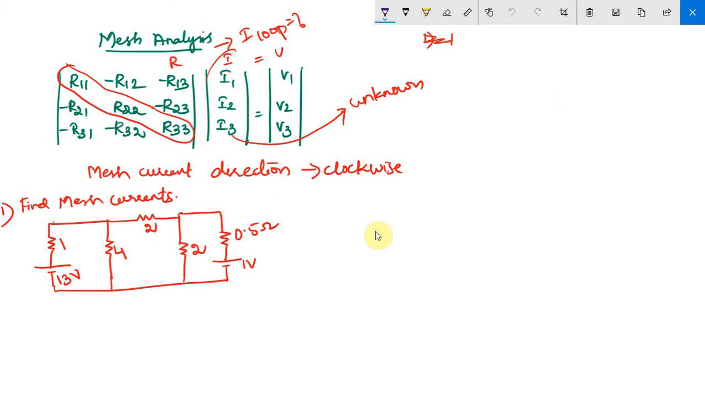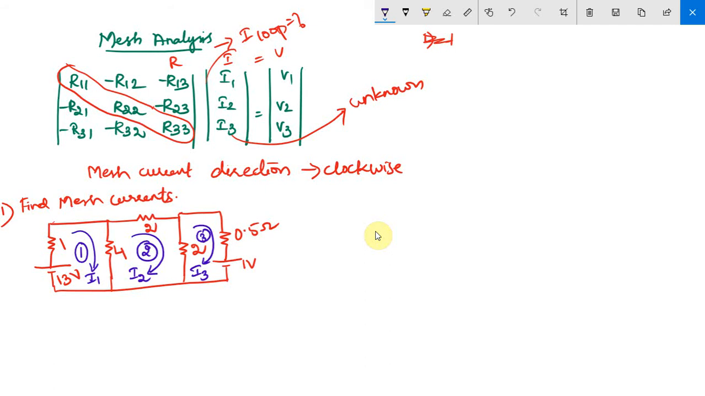So here let me consider this first mesh. This closed loop is going to be your first mesh. Let me consider the current of that mesh in the clockwise direction and let it be I1, right? And then this closed loop is your second mesh. I am assuming its current in the clockwise direction and it is going to be I2, right? And the third one is going to be your third loop, third mesh, and the current is going to be I3 in the clockwise direction. So at first you have to check how many meshes are there, number your meshes and assign the mesh currents in the clockwise direction.